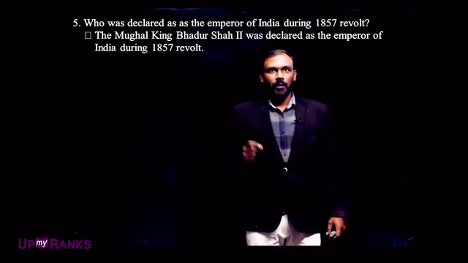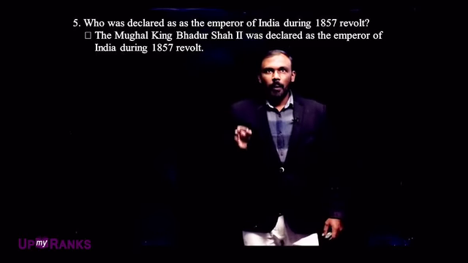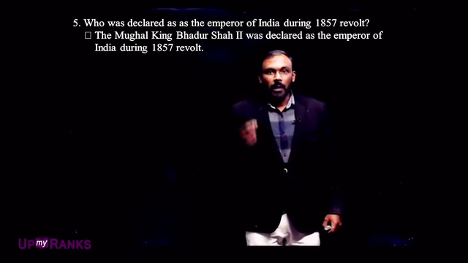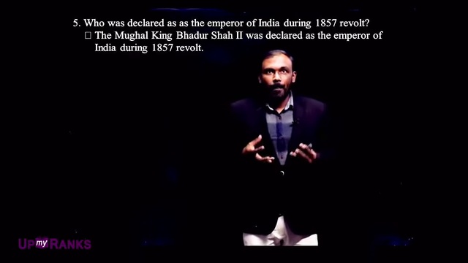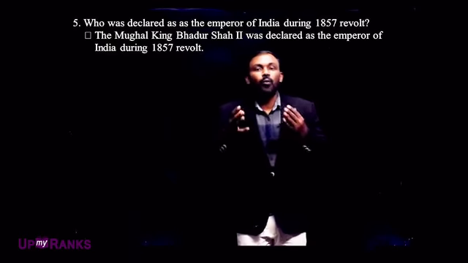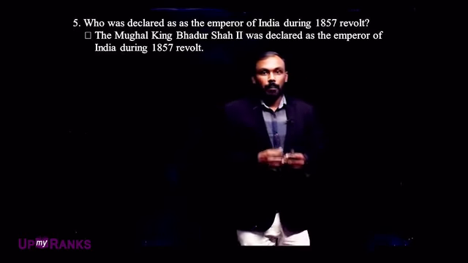The answer is the Mughal king Bahadur Shah II. The Mughal king Bahadur Shah II was declared the Emperor of India during the 1857 revolt. He was a dethroned emperor.